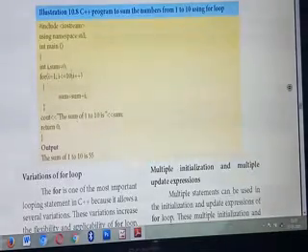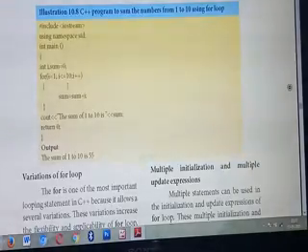So next you are giving the test expression: I less than or equal to 10. Why? Because till 10 you need to sum. Understood? The third one is the update expression, I plus plus. Okay, this is the general syntax for the for loop. So don't make any blunder mistakes inside the for loop.